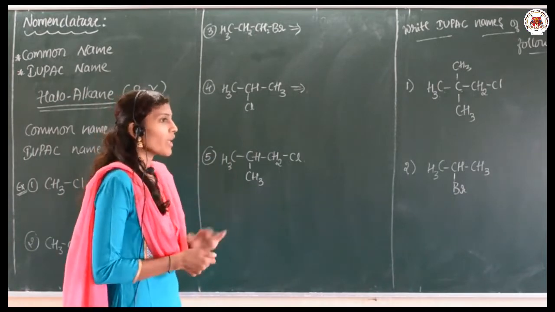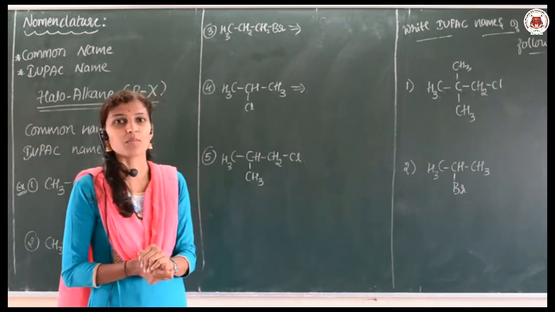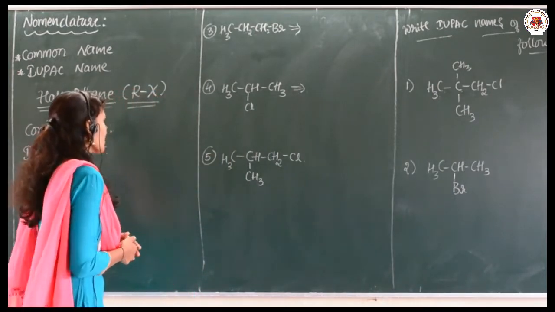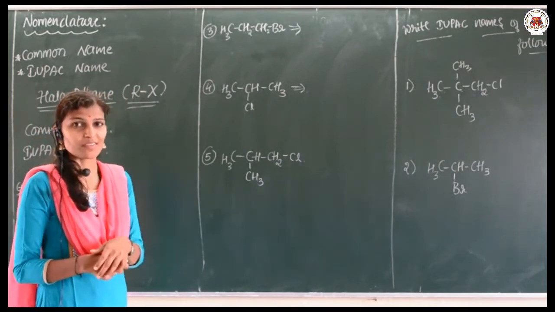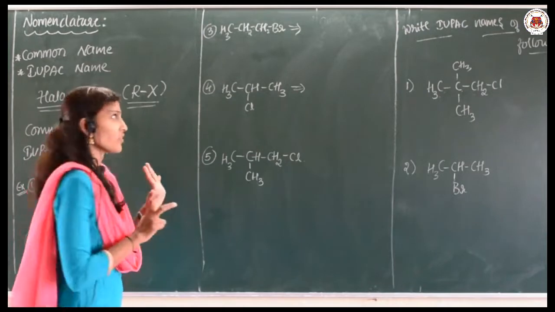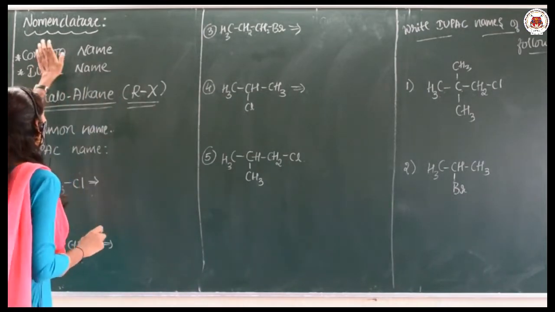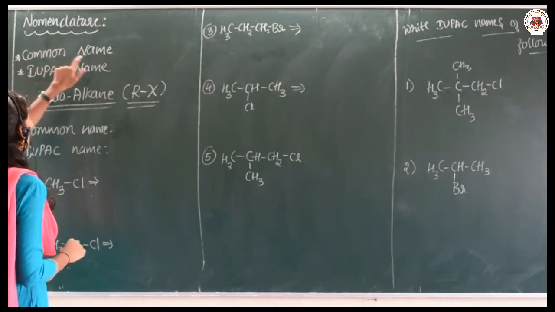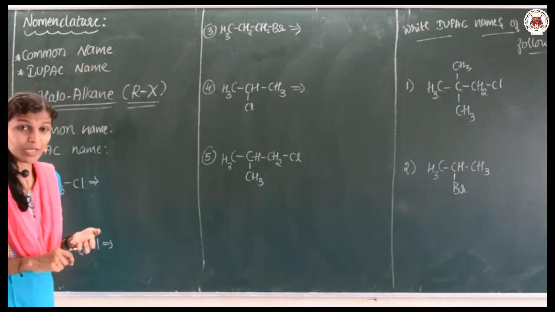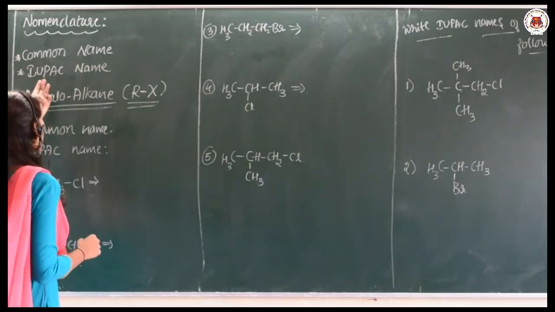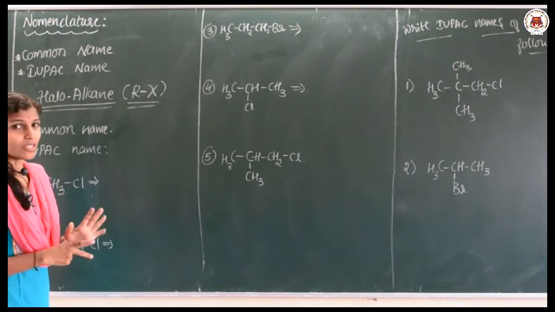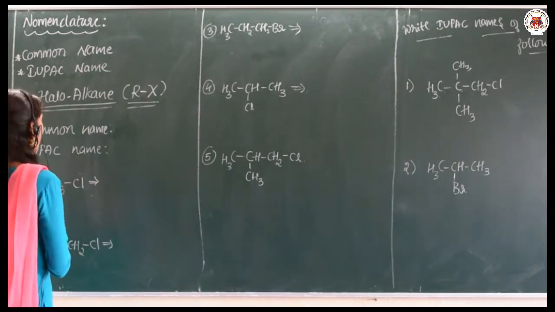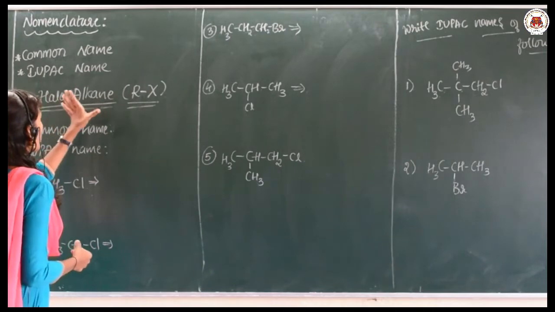So today in this class we are going to discuss how haloalkanes and haloarenes are named in the common system as well as in the IUPAC system. Let us start with the concept, nomenclature. As I said, the compounds can be named by the common name as well as the IUPAC name, and the IUPAC name is the systematic way. So let us go for the haloalkanes.